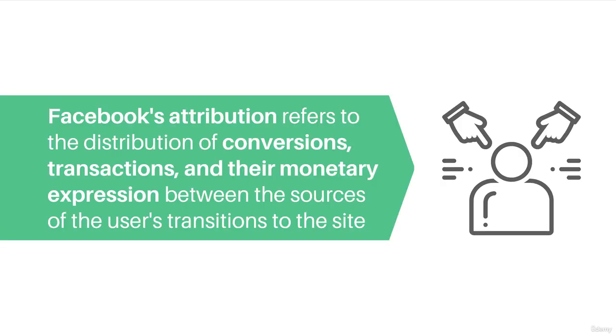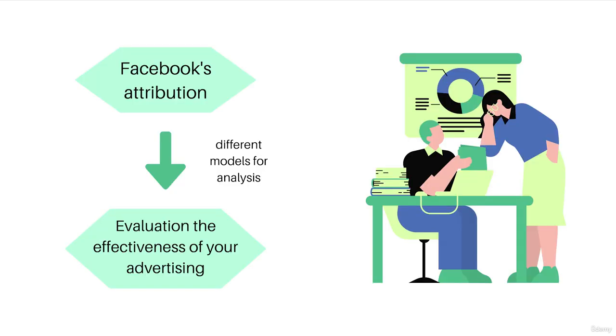Facebook's attribution refers to the distribution of conversions, transactions, and their monetary expression between the sources of the user's transitions to the site. Facebook's attribution allows you to more accurately evaluate the effectiveness of your advertising by using different models for analysis. In addition, an important feature of some models in Facebook attribution is that they take into account not only clicks from advertising but also views.